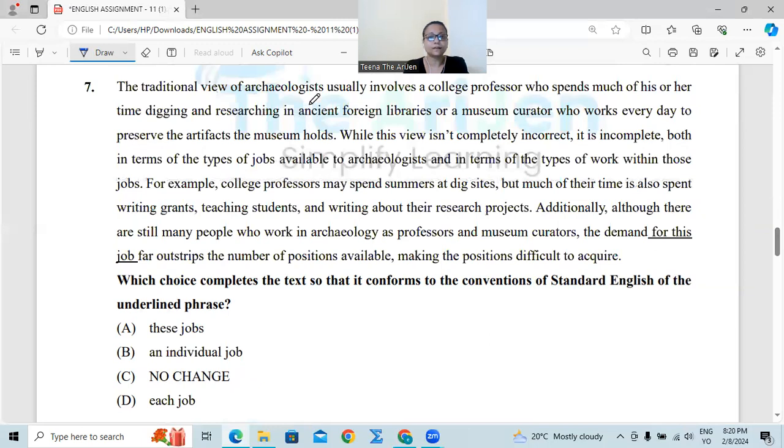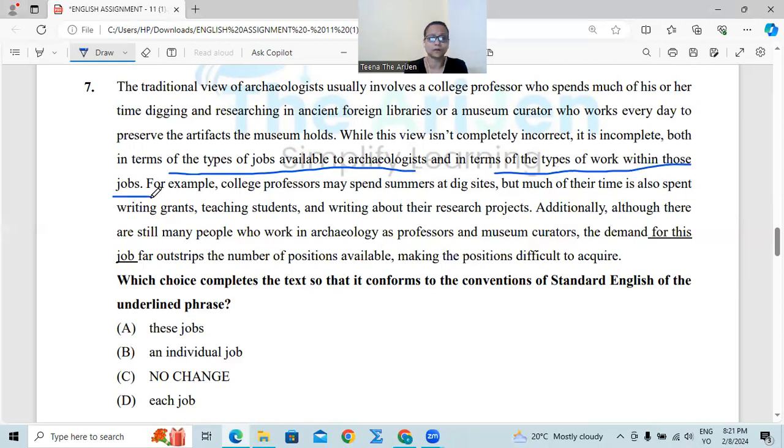The traditional view of archaeologists usually involves a college professor who spends much of his or her time digging and researching in ancient foreign libraries, or a museum curator who works every day to preserve the artifacts the museum holds. While this view isn't completely incorrect, it is incomplete, both in terms of the types of jobs available to archaeologists and in terms of the types of work within these types of jobs.